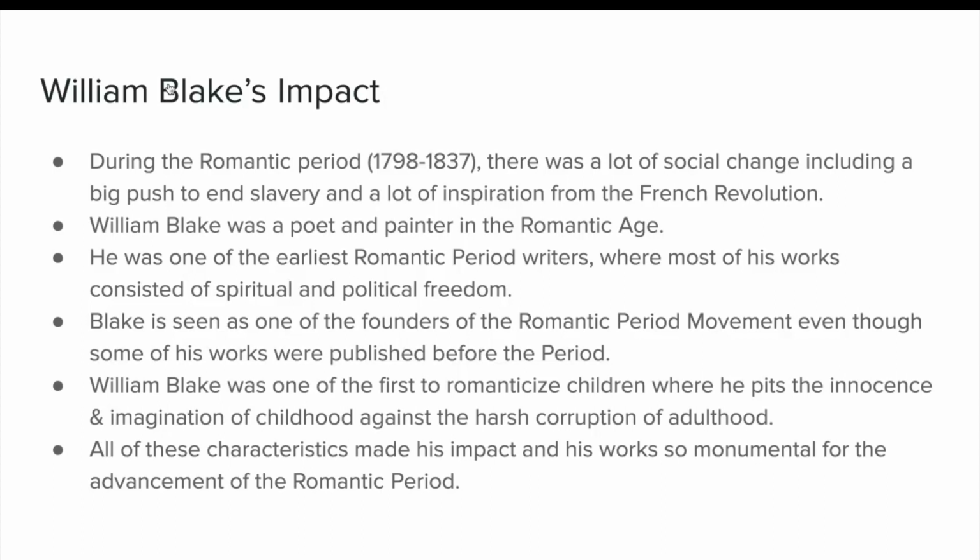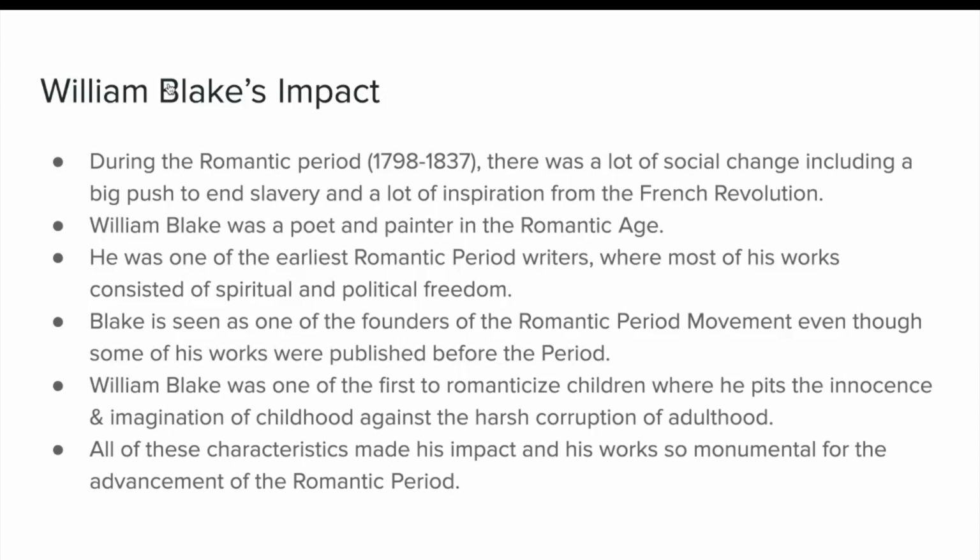William Blake is viewed as a poet and a painter in the Romantic age, and he was one of the earliest Romantic period writers. Even though a lot of his works were made before the Romantic period, he is still seen as one of the earliest Romantic period writers.